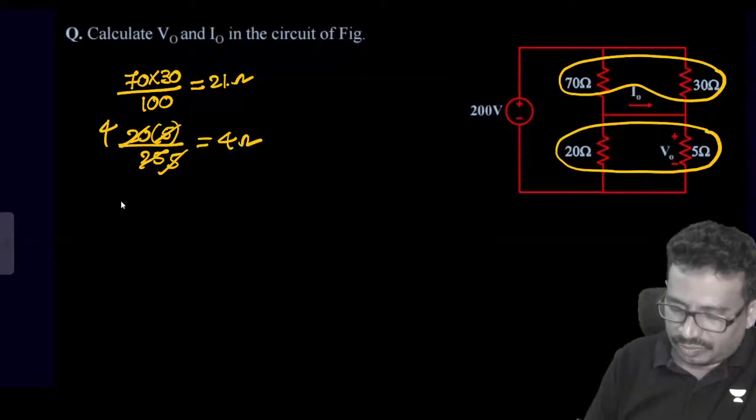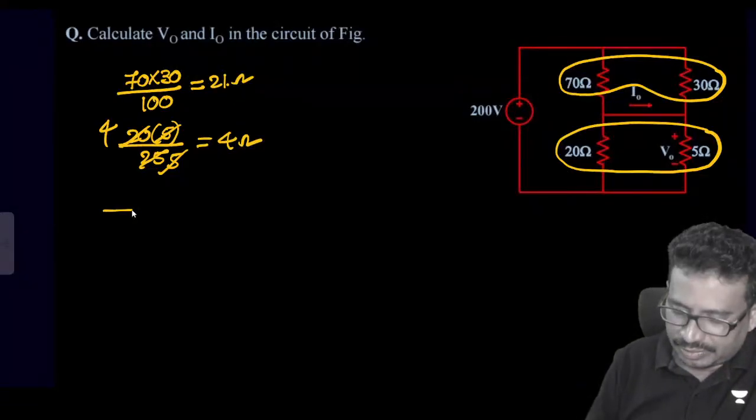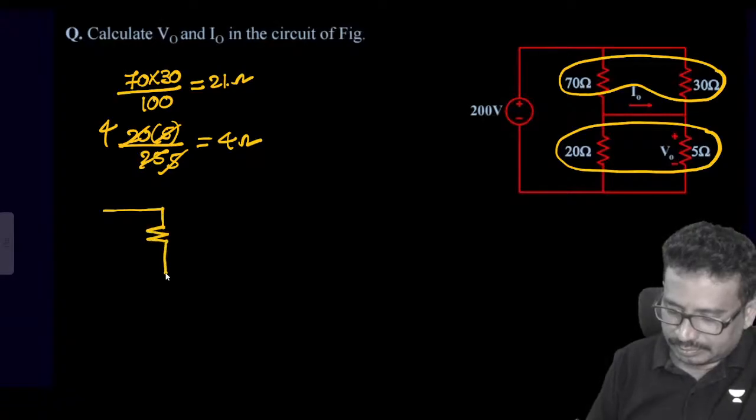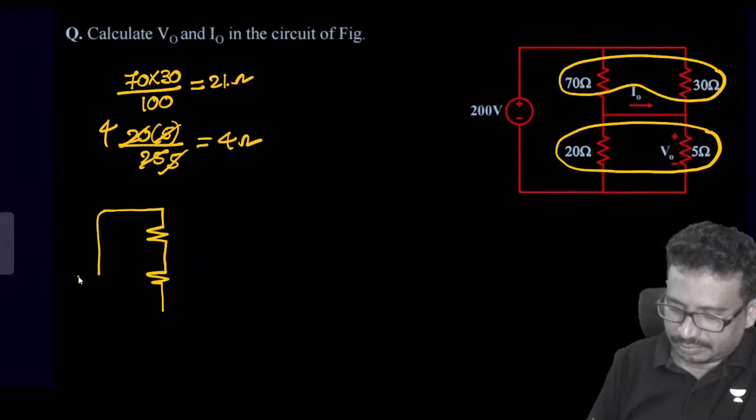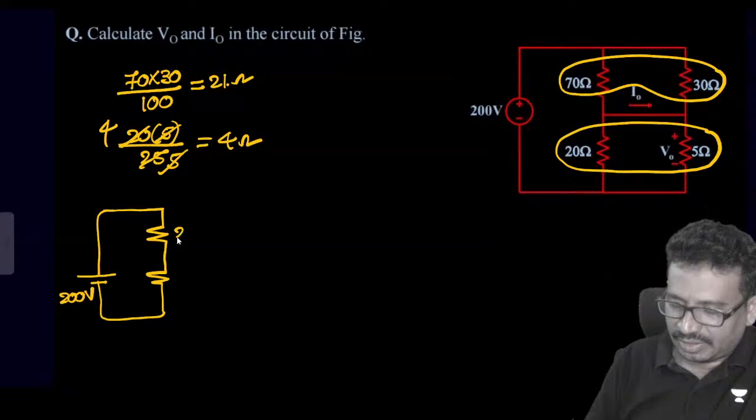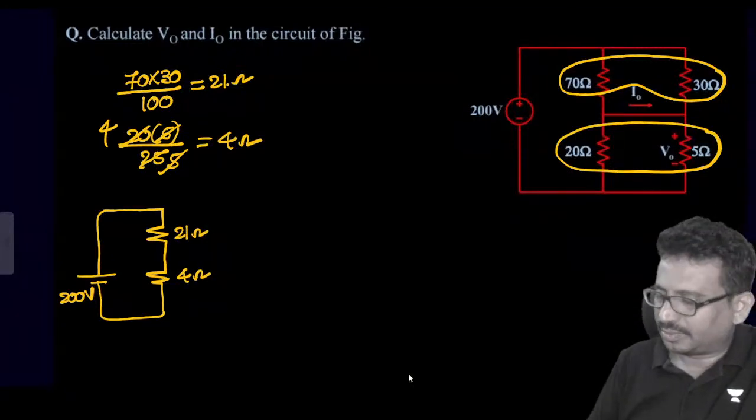Now we can redraw the circuit: this is 200, this is 21, and this is 4.